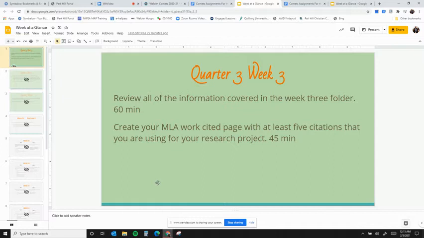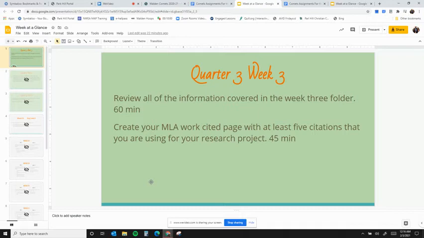Now, I'm fine with it if you have several websites, say you have 8 different websites, but you still have 2 other sources. That will work out just fine, because you will find more sources as we go along through this, but I don't want them all to be web pages. I want you to have at least 2 other sources.